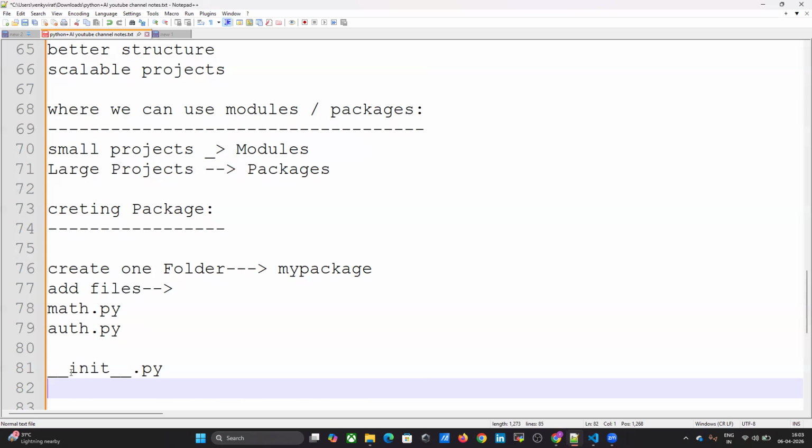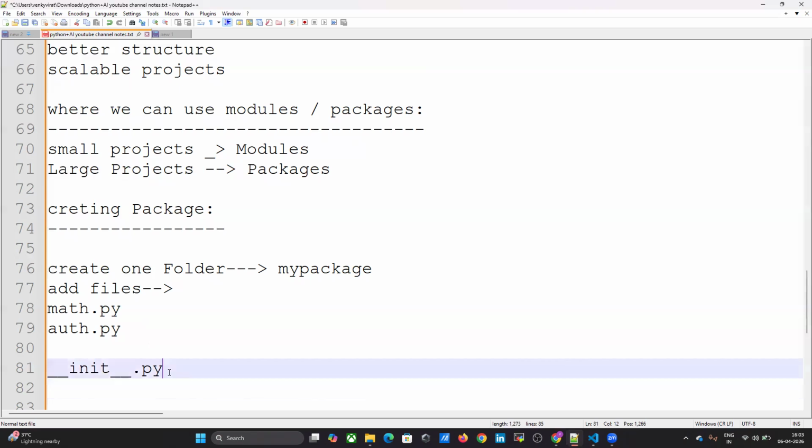What is the meaning of __init__.py? To recognize a folder as a package. If you add that file, it will recognize the folder as a package.